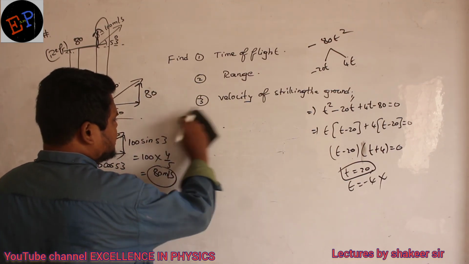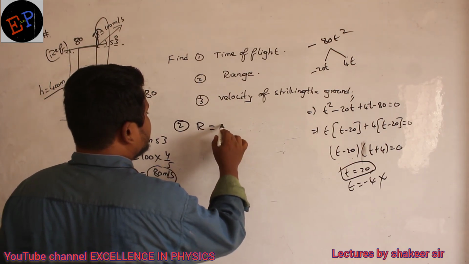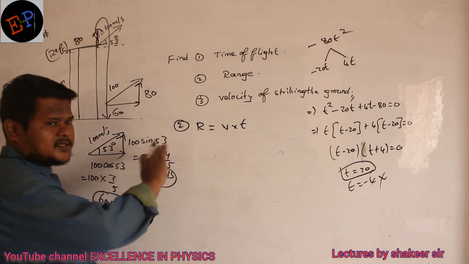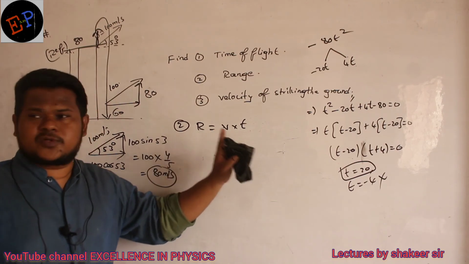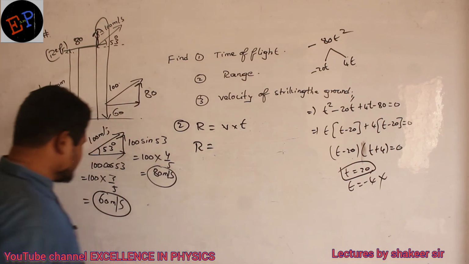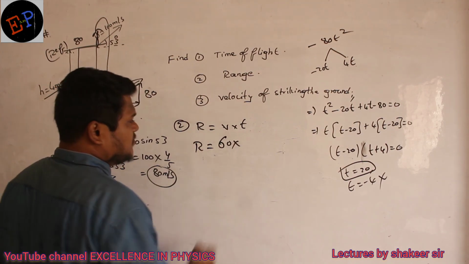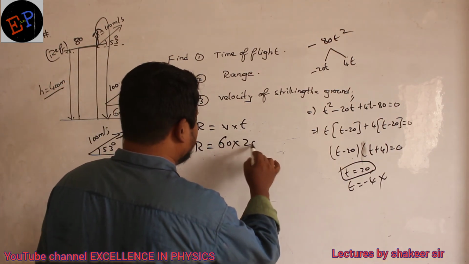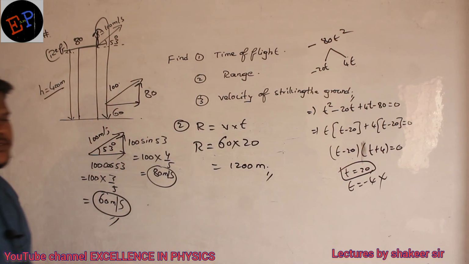So the second one is range. Range is nothing but displacement, equal to velocity into time along the x-axis. Motion is what kind of motion? Uniform motion. For uniform motion there is only one equation. So range is equal to velocity along x-axis, which is 60, and time of flight is 20. So 6 twos are 12, 1200 meters will be the range of this body.